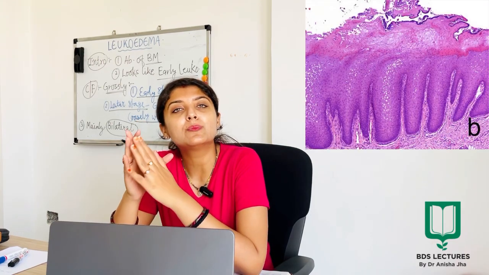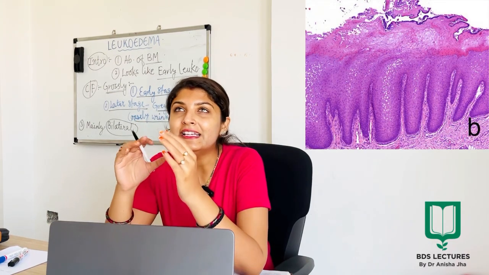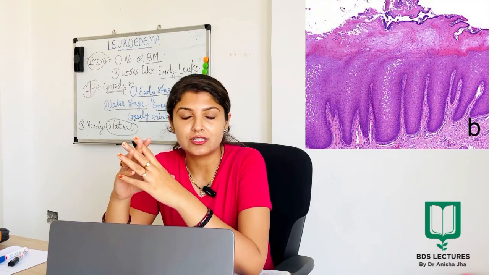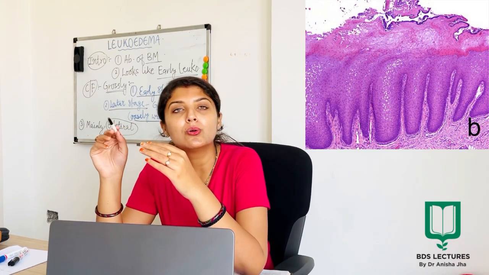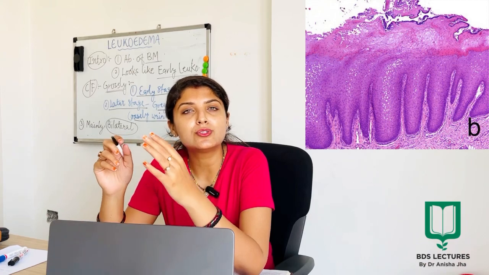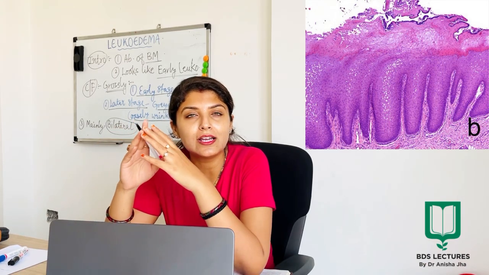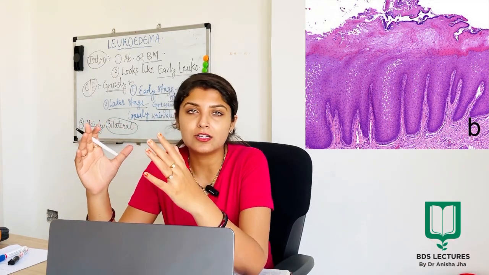Now the next point is about the rete ridges, which are going to be broad and irregularly elongated in nature. So the rete ridges in leukoedema are going to be irregularly elongated and of course broad in shape.